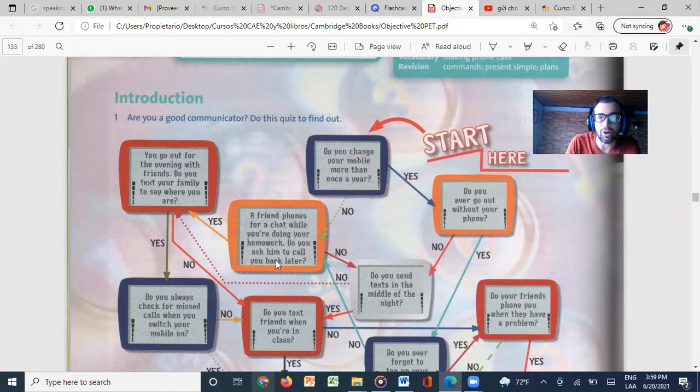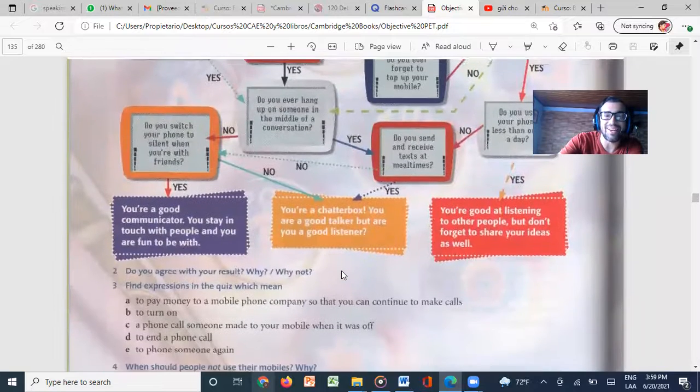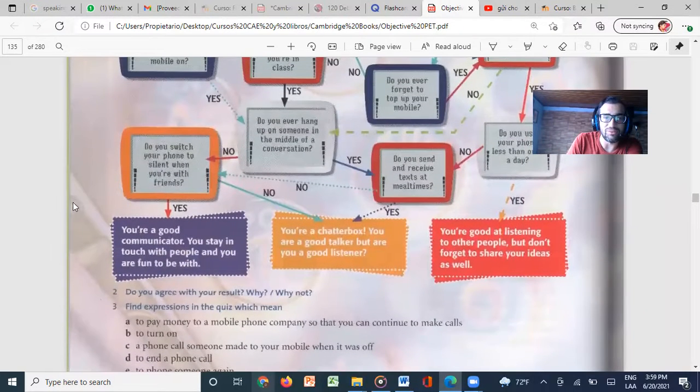Do you ask him to call you back later? If you say yes, you come here. If you say no, you come here. And at the end, we're going to find out what you are: a good communicator, a chatterbox, or good at listening. So it's kind of interesting to see how we are, if we are good communicators or not.